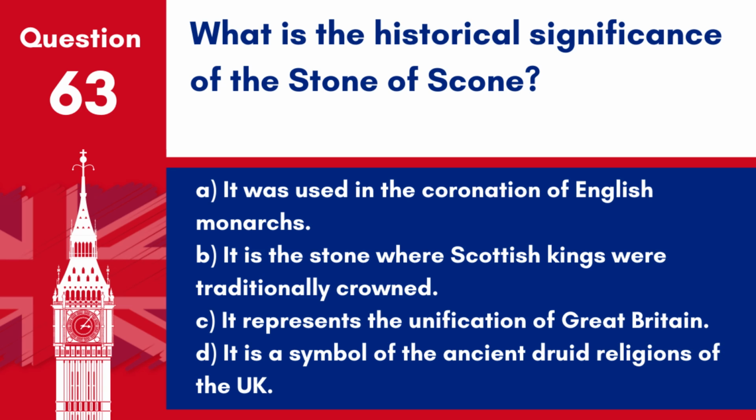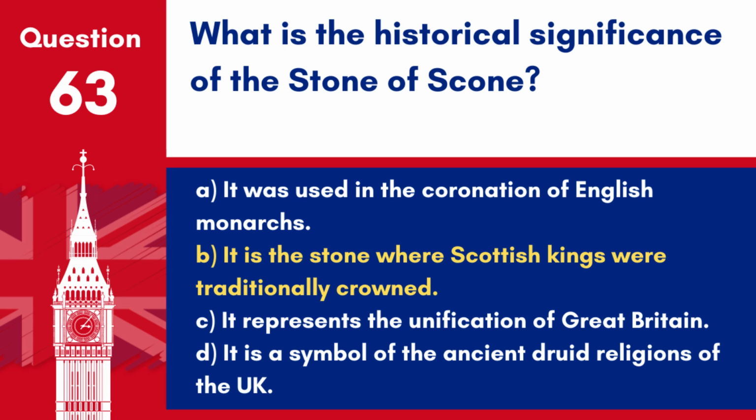A. It was used in the coronation of English monarchs. B. It is the stone where Scottish kings were traditionally crowned. C. It represents the unification of Great Britain. D. It is a symbol of the ancient Druid religions of the UK. Answer: B. It is the stone where Scottish kings were traditionally crowned.